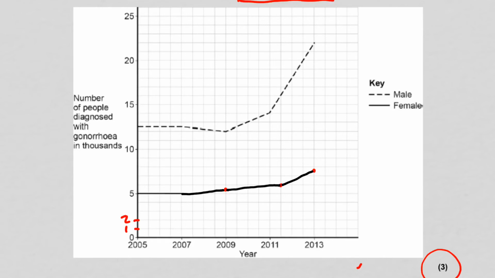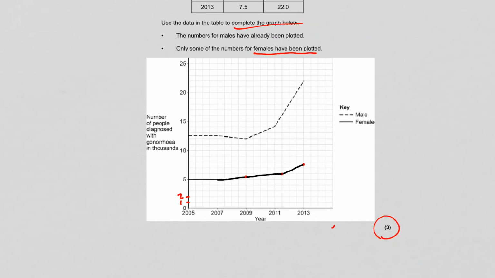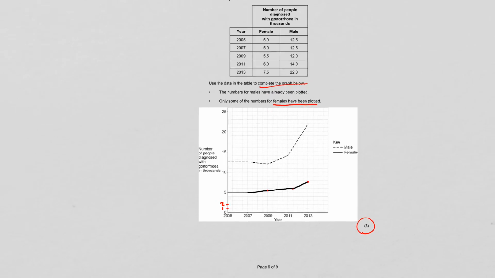It's that easy. So a lot of you will have skipped that. Correctly plotted points is going to get you 2 marks for those 3 points. And then your line is going to get you your last mark. So if there's not a space to write something, do not automatically assume that there's just writing there for the sake of writing. If you see the marks, that means there's something you need to do. Look at the question carefully. Don't throw away easy marks. Every single year in the mocks and then the real exams, we see people making this silly mistake.